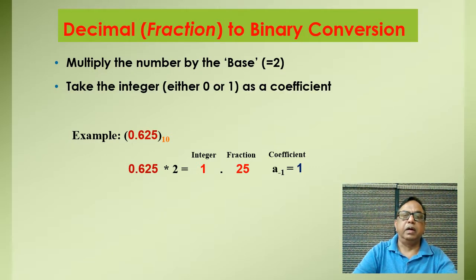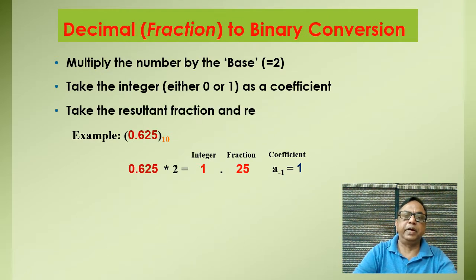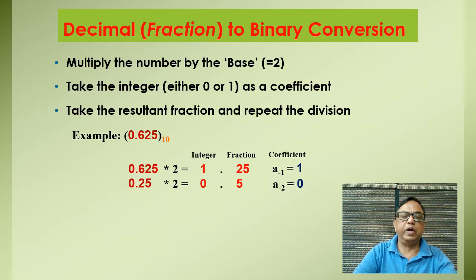And again this fraction is multiplied by 2, so 0.25 is multiplied by 2, giving integer 0 and fractional value 0.5, so the next coefficient is 0, and again this fractional part 0.5 is multiplied by 2, giving the integer 1 and fractional value 0, so the coefficient will be 1.